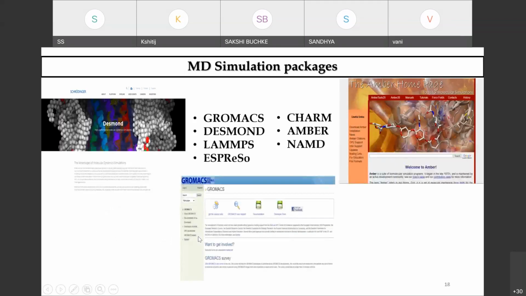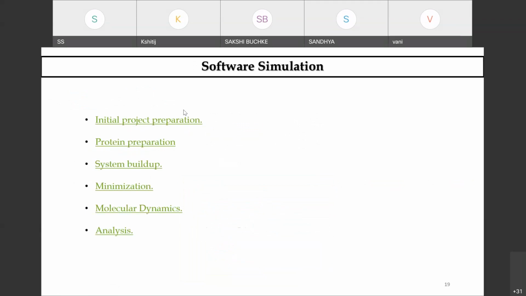Okay, so today we will be talking about Desmond. There are other software also. You have GROMACS, which is also open source, a very good package, which is also used. Desmond is also freely available and open source, which you can use. And the different force field parameters are CHARMM, AMBER, and NAMD, which these packages use. Today I'll be talking about Desmond simulation.